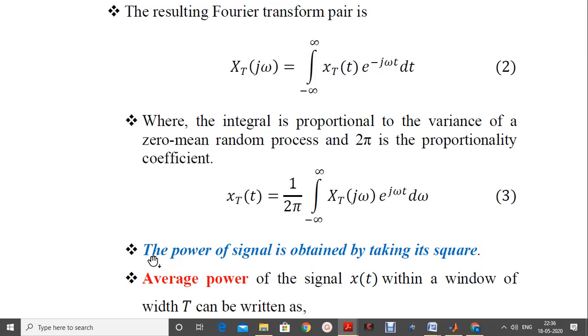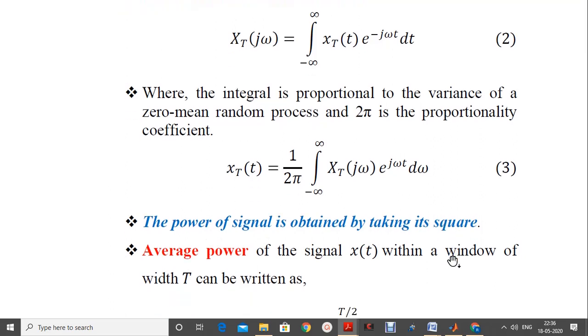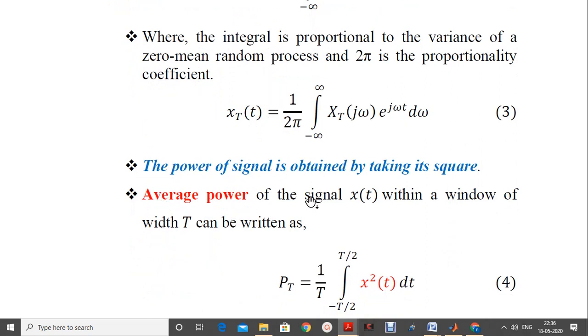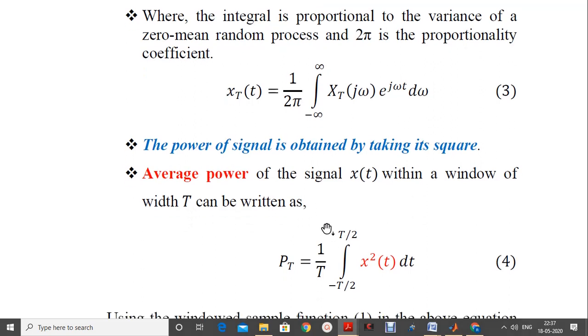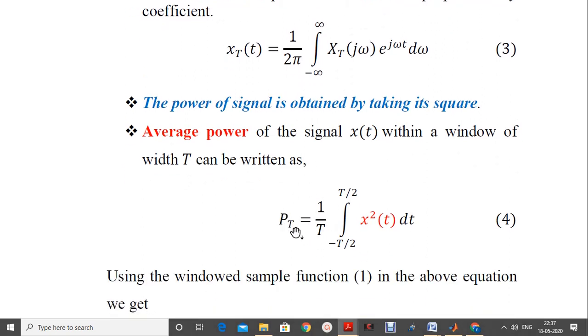We know in general that for any given signal, the power of a signal is obtained by taking its square. So now the average power of the signal x of t without applying the window, and if you apply the window, then x of t is converted to x_T of t. Let us look into the mathematical notation further here. So average power of the signal x of t within a given window of width T can be written as follows.